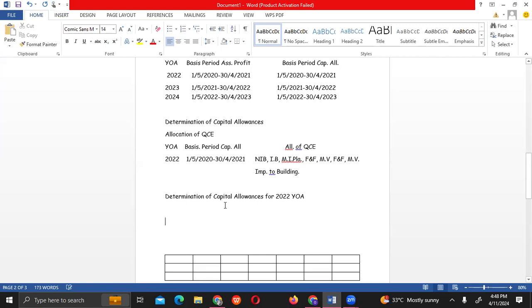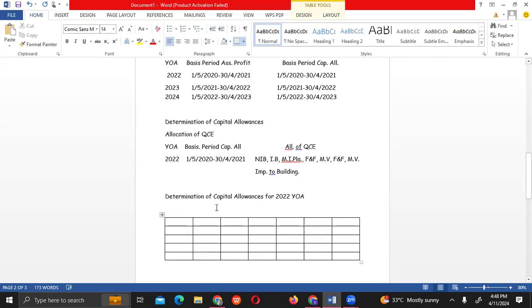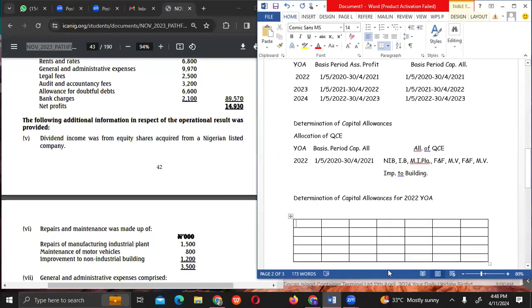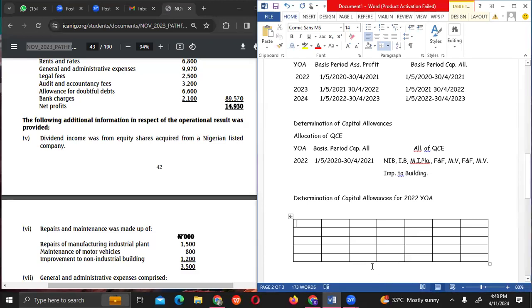You want to use table, sir? Yes, I want to use table so that it will align. So we have non-industrial building. We have industrial building, right?